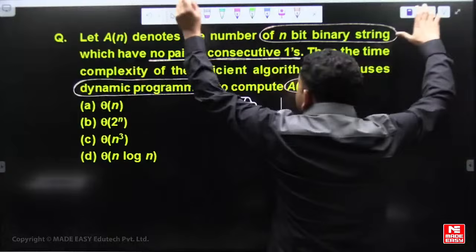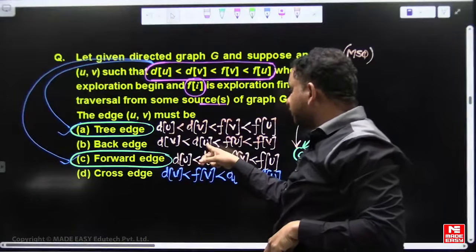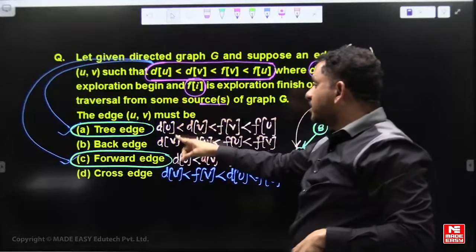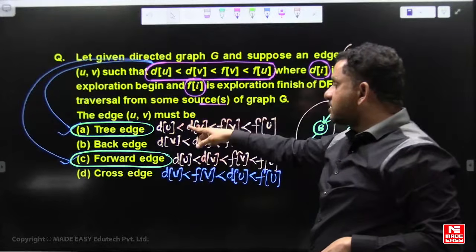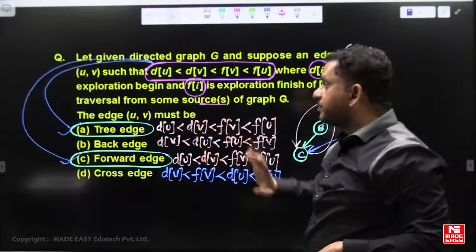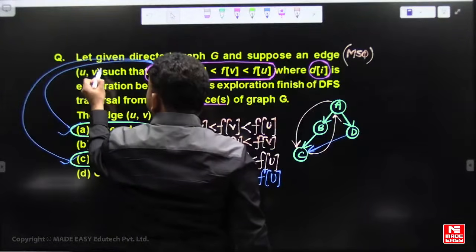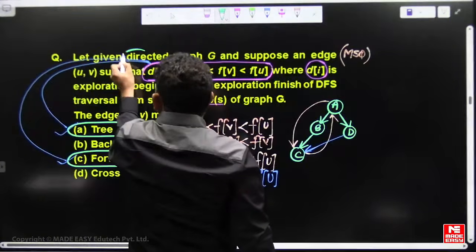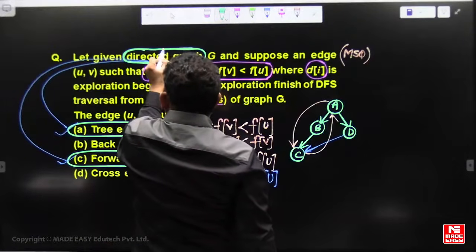Option B is not the same sequence, right? Here it discovers V then discovers U, and there it discovers U then discovers V. So B is not the same sequence; it is only A. And that too, it is a directed graph, so the edge U to V and the edge V to U are not the same, because it is a directed graph.